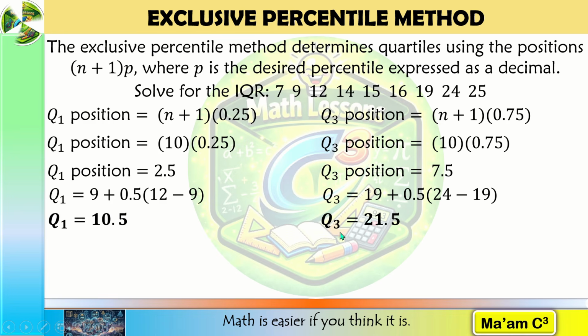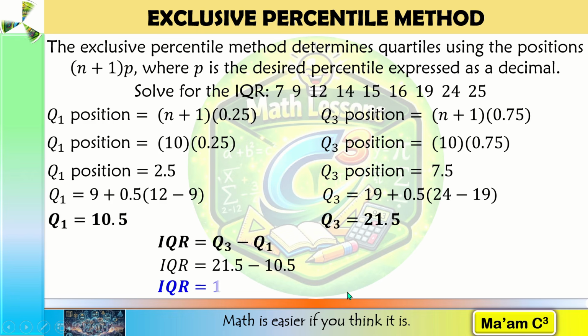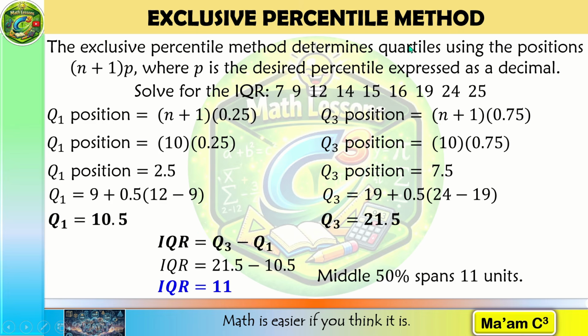To solve for the interquartile range, Q3 minus Q1. 21.5 minus 10.5 is equal to 11. This means the middle 50% spans 11 units using this convention.